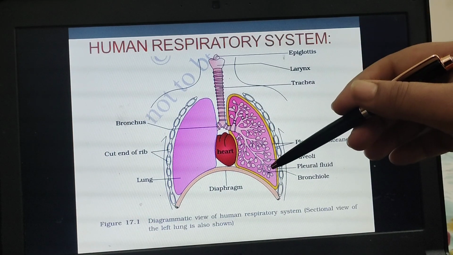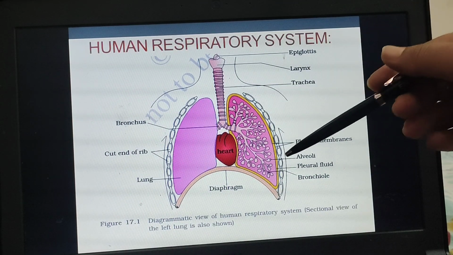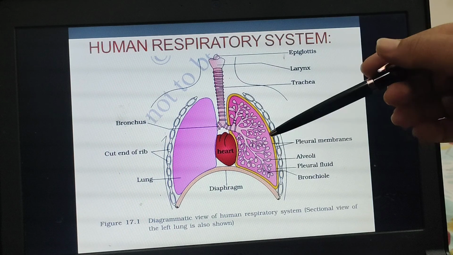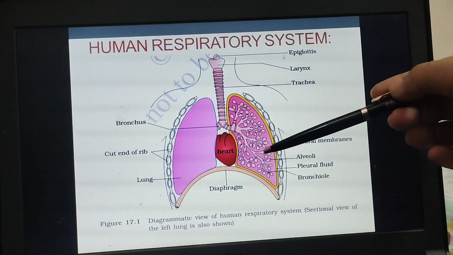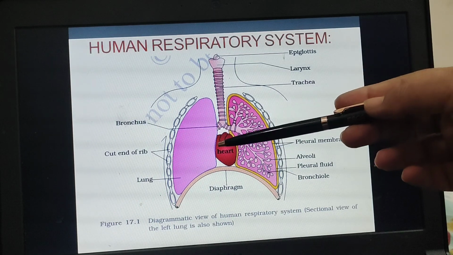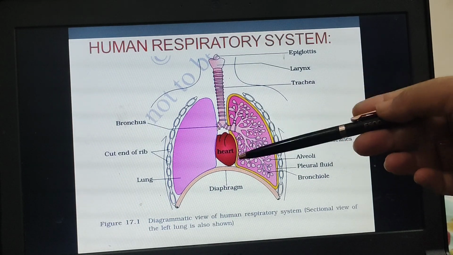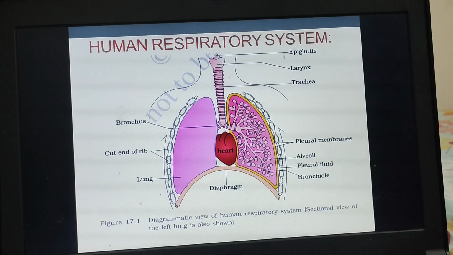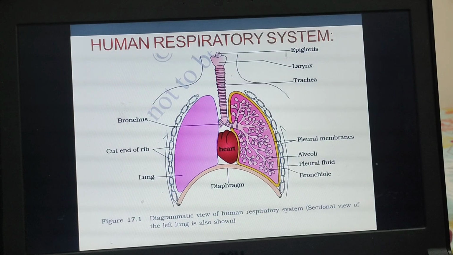The function of this fluid is to act as a shock absorbent to protect the delicate organs from damage. There are two lungs, and the left lung is slightly smaller than the right lung due to the presence of the heart. So this is all about the human lungs.